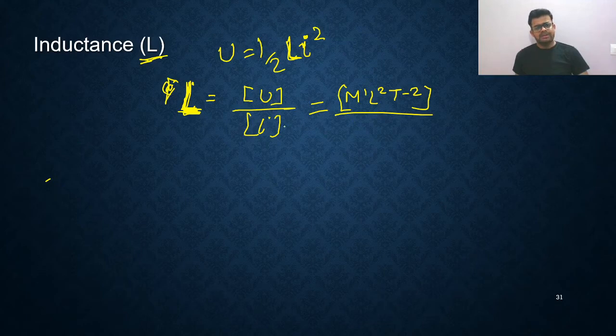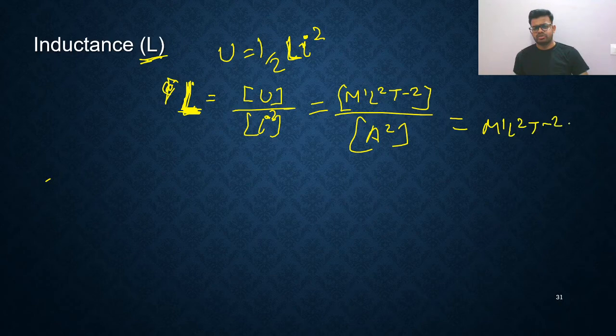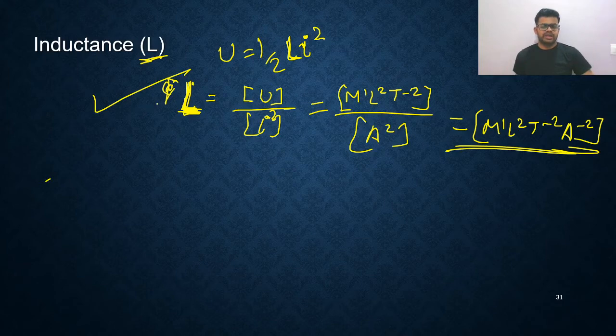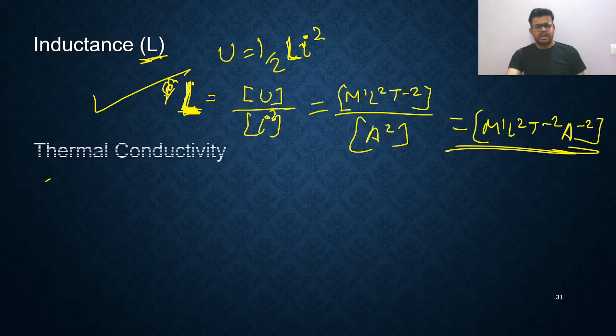Divide by I square. I square is just ampere square. So what formula are you getting? You are getting M1 L2 T minus 2 A minus 2. That's all. This is the dimensional formula of inductance. Very, very simple thing, right? So let's move to the next formula, my dear.